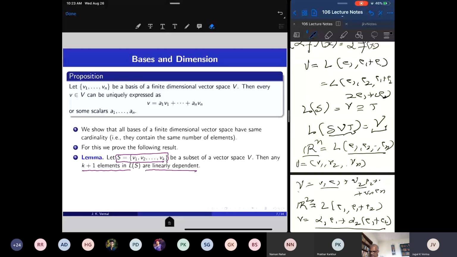This is very crucial. It will immediately imply that any two bases of a finite dimensional vector space have the same number of elements, and that number is called the dimension.